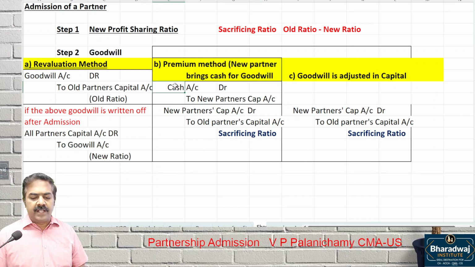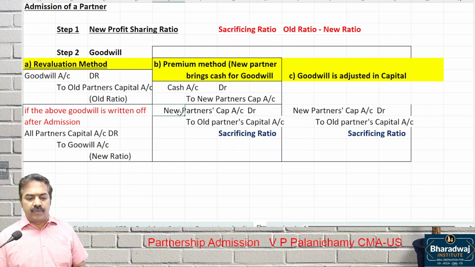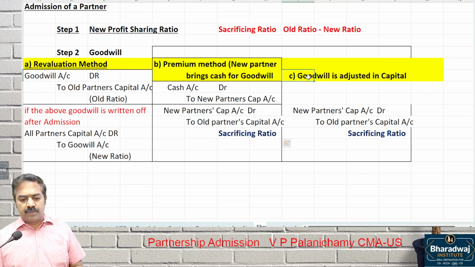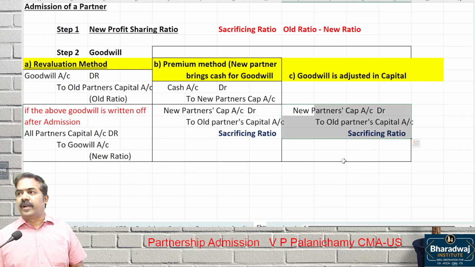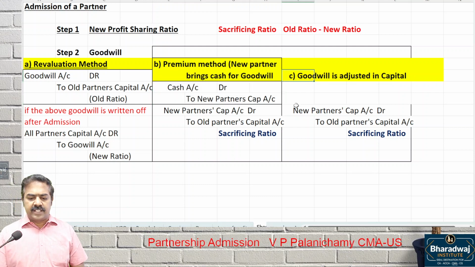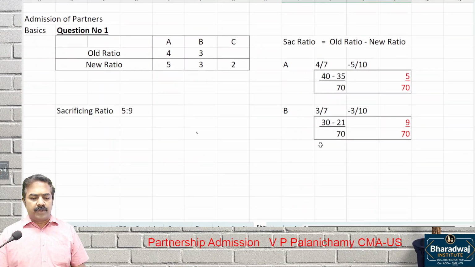When the new partner brings in cash for goodwill, what entry will we pass? Cash debited to goodwill, which will be transferred to old partners in which ratio? Sacrificing ratio. If it is adjusted through capital account, the new partner's capital account is debited and what is credited? Old partners' capital account. The difference between B and C is, in case of B, the new partner brings in cash. In case of C, the new partner is not bringing in cash. We have done an example also, right?